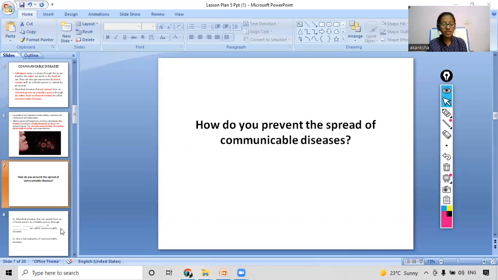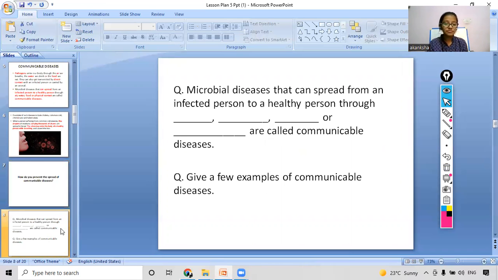Let's move ahead and see some questions. The microbial diseases that can spread from an infected person to a healthy person through air, water, and what was the third point? Air, water, and direct contact. Or one more method was there. What was that method? Okay, physical contact, direct contact.